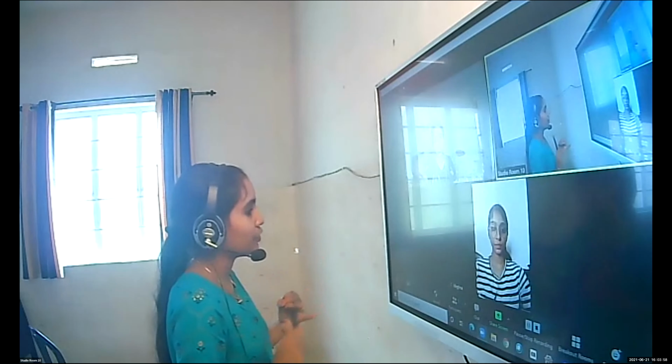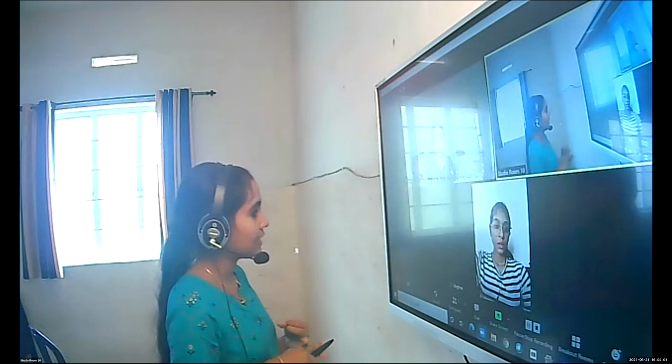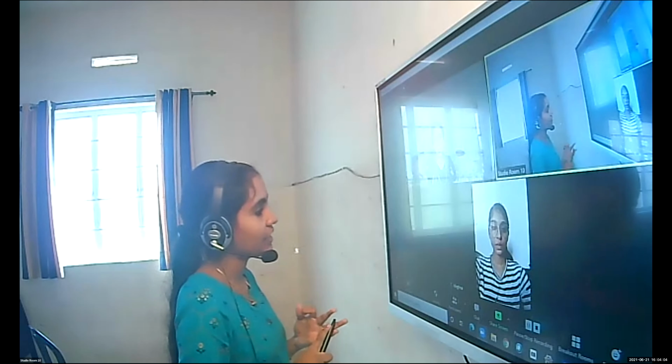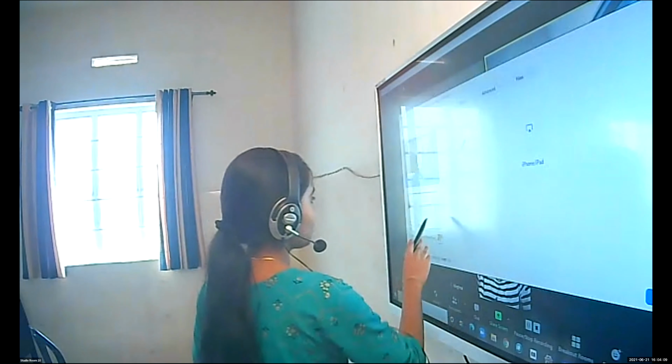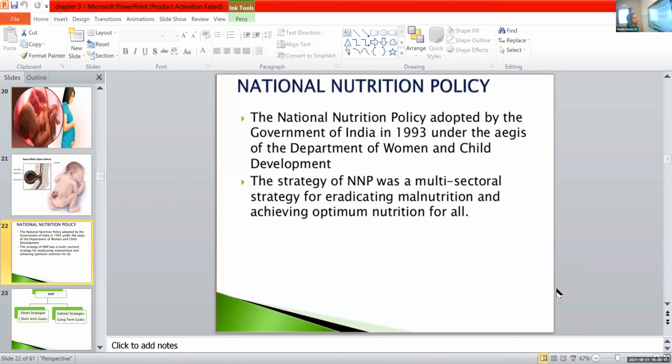So first is ensuring food security. Second, we need to improve the dietary pattern. And the third point is poverty alleviation or eradication. Clear, Reina? So this National Nutrition Policy was adopted by the government of India in 1993 under the Department of Women and Child Development. What is the main objective of this NNP? Eradicating malnutrition and achieving optimum nutrition for all. So we need to provide good nutrition as well as safe food for the whole population. That is the main objective of the national nutrition policy.